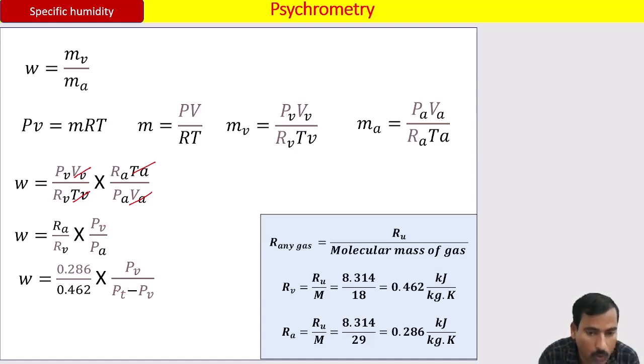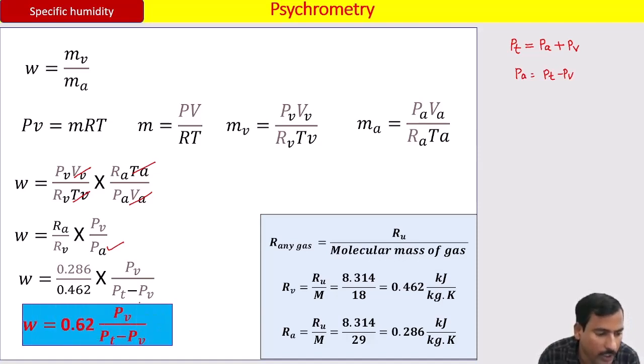How has it come? Because Dalton's law of partial pressures says that the total pressure exerted by a mixture of gases is equal to the sum of the partial pressures exerted by the individual gases, that is PA plus PV. Now how can you write PA? PA is equal to PT minus PV. So instead of PA you have written PT minus PV. So the final equation is 0.286 divided by 0.462, which gives 0.62, times PV divided by PT minus PV.